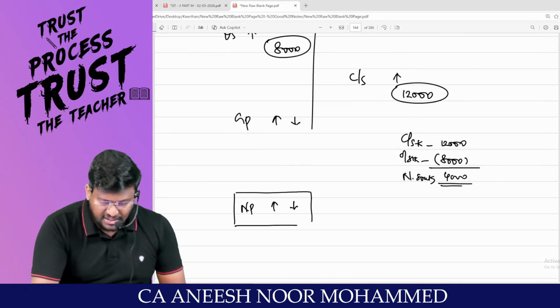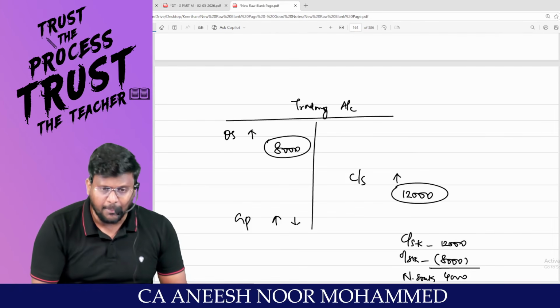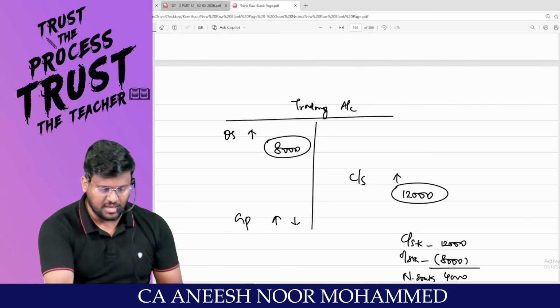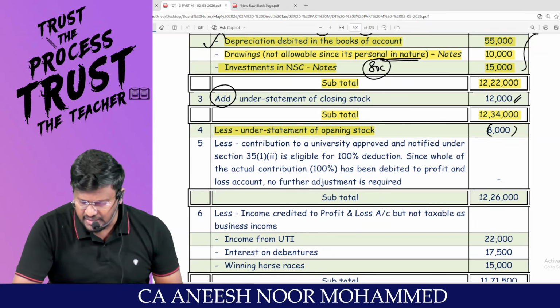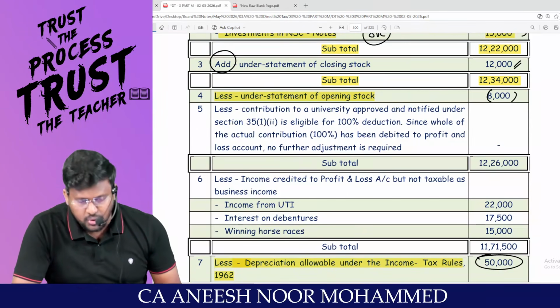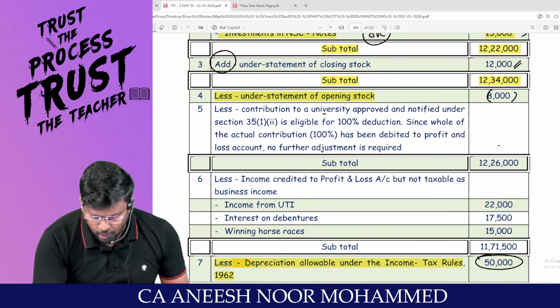If there is an increase in opening stock, what will happen to net profit? Net profit will reduce. Am I right, sir? So less understatement of opening stock is 8,000. 8,000 should be reduced. Less contribution to a university.